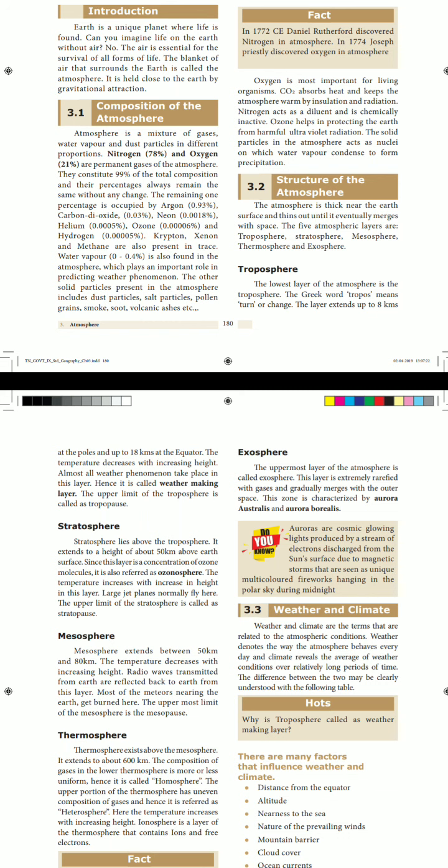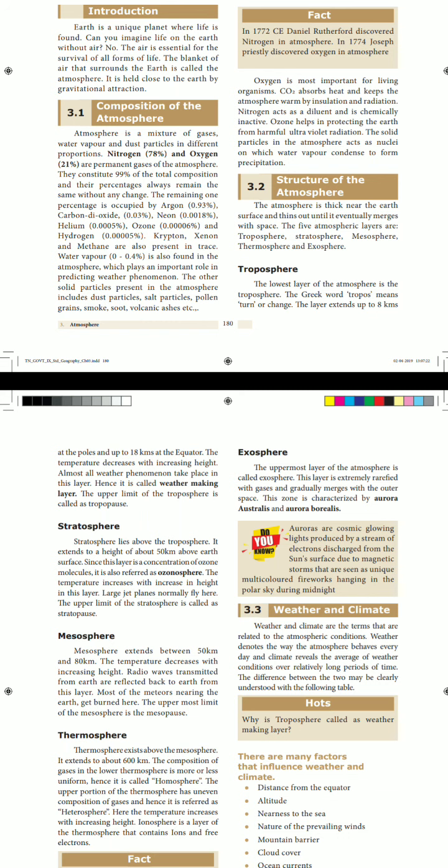Troposphere. What do you mean by troposphere? Troposphere means, in Tamil we would say keeladukku. The lowest layer of the atmosphere is the troposphere. Students, listen. In Greek, the word tropos means turn or change. So the lowest layer of the atmosphere is the troposphere, and in Greek it is considered as turn or change.